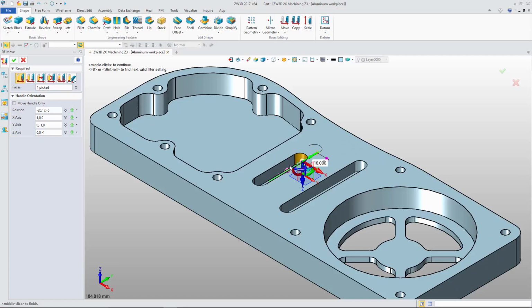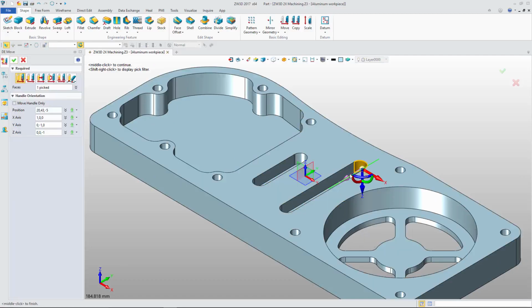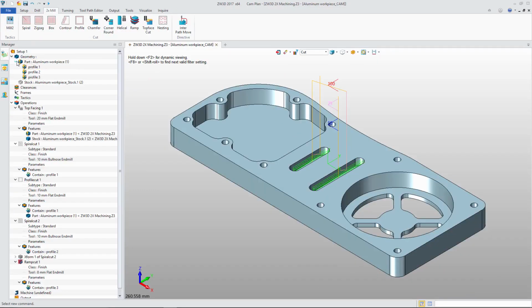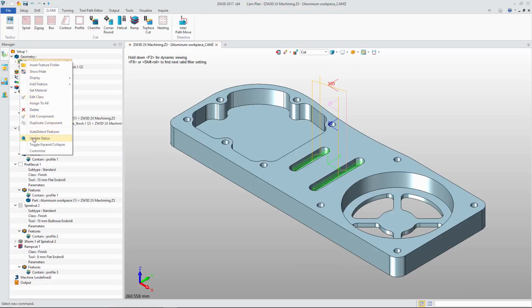If we modify the slots with direct edit move function, we just need to update the toolpath in CAM.